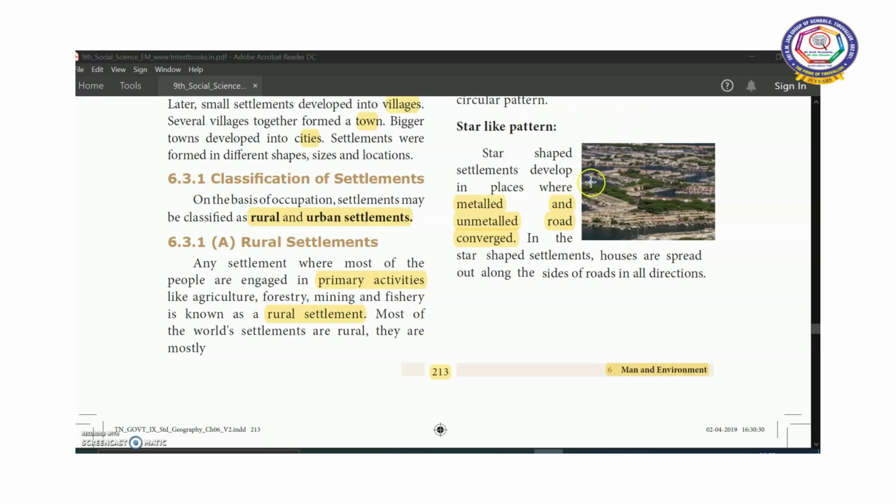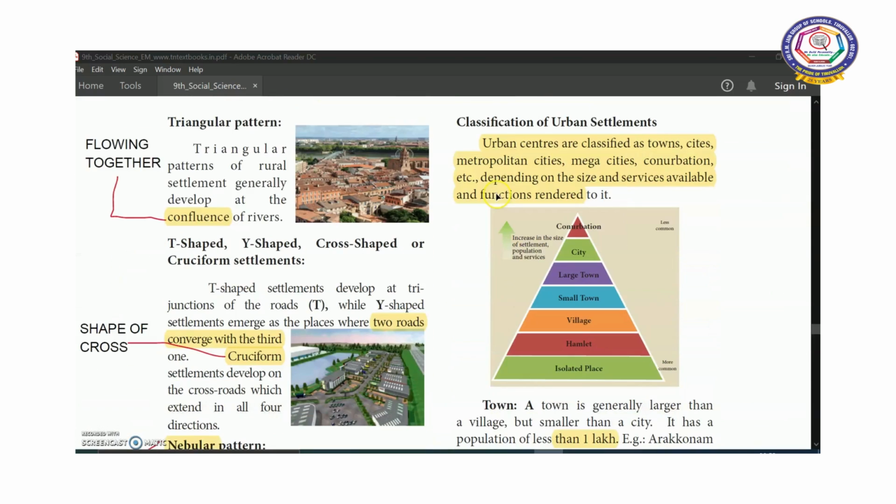So star-like pattern we can find where these two roads meet each other. So in the star-shaped settlements, houses are spread out along the sides of roads in all the directions. Next, triangular pattern. So triangular patterns of rural settlement develop at the confluence of rivers. Confluence means flowing together, where two or more rivers flow and join each other.